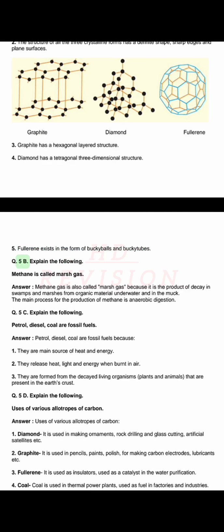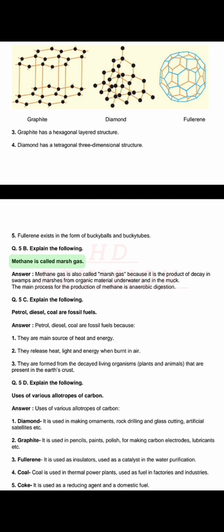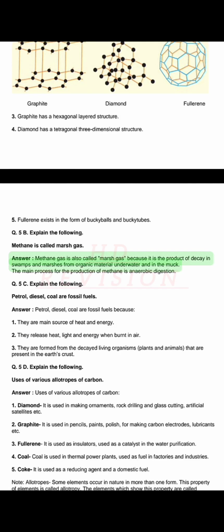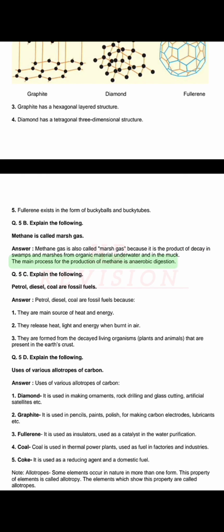Q. 5b. Explain the following. Methane is called marsh gas. Answer. Methane gas is also called marsh gas, because it is the product of decay in swamps and marshes from organic material underwater and in the muck. The main process for the production of methane is anaerobic digestion.